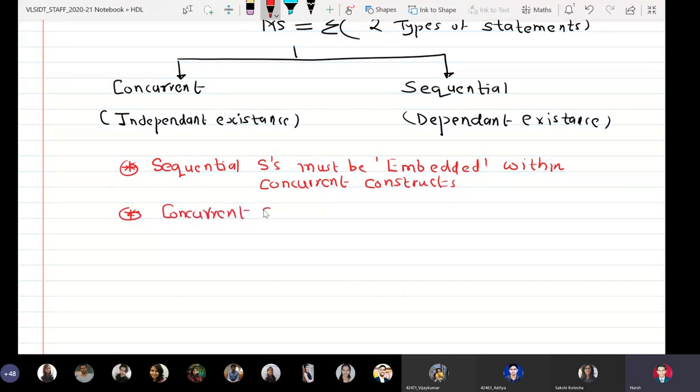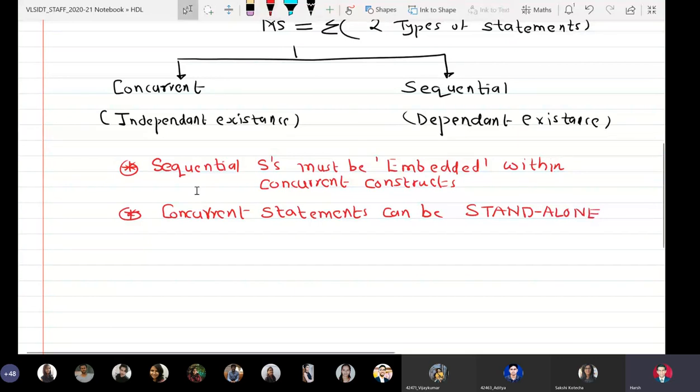That means concurrent statements can be standalone. Sequential statements cannot be standalone. Concurrent statements can be standalone.